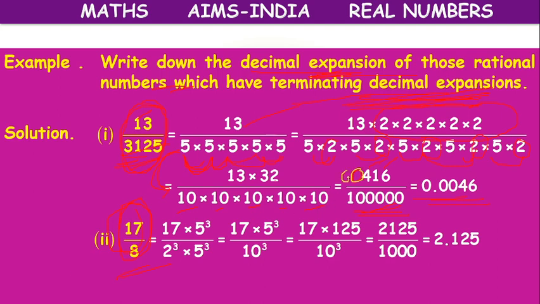There is no fifth place, so we have to keep 0. After 5 places, the decimal point will come. Here 1, 2, 3. Sorry, 1 is missing here, children. 416 is to be there: 1, 2, 3, 4, 5. After 5 places, I have to keep a decimal point, because in the denominator I have 5 zeros.